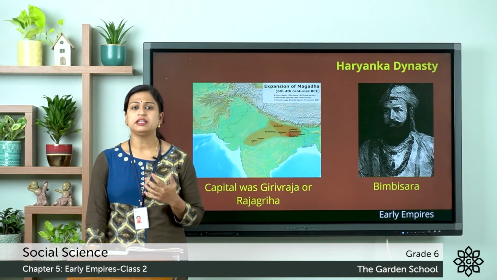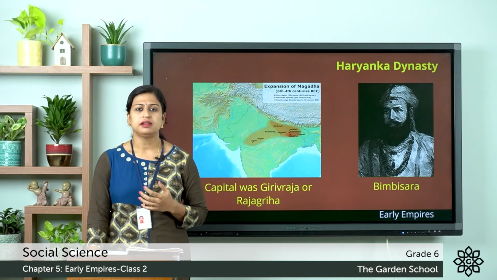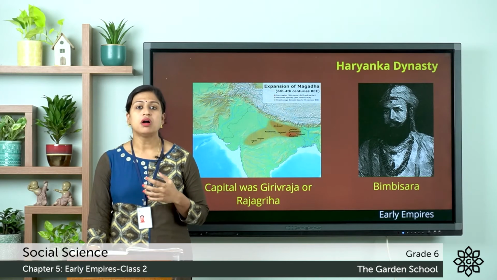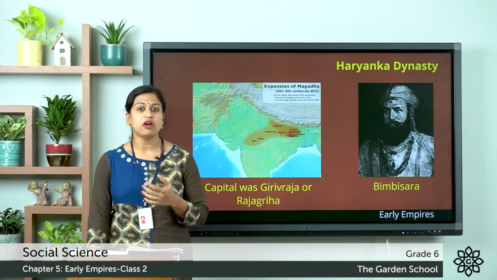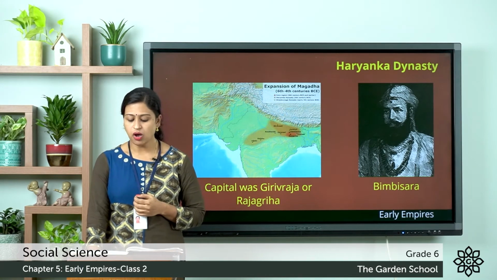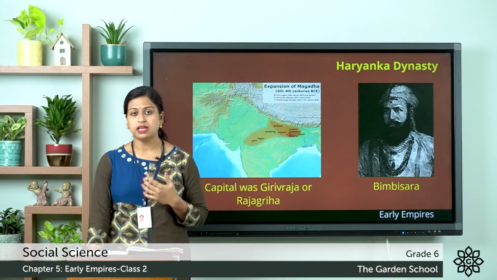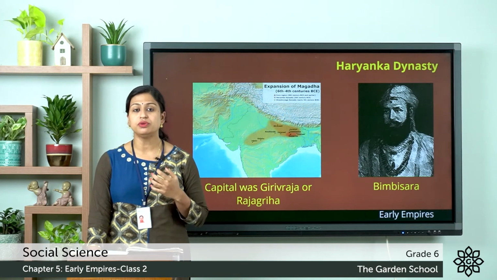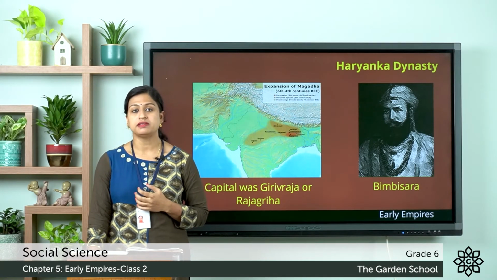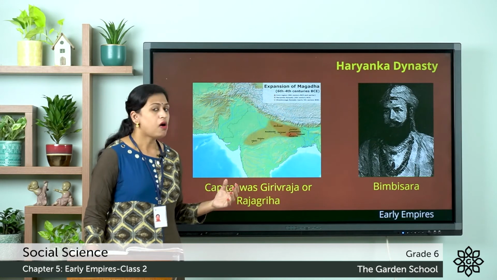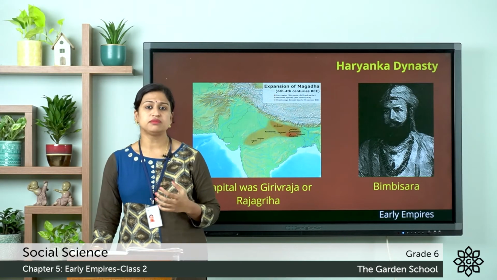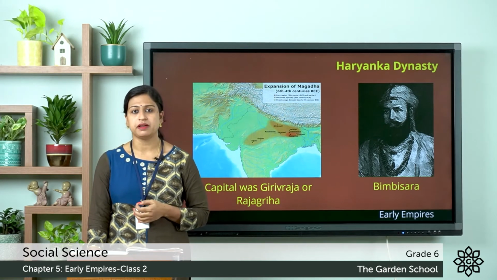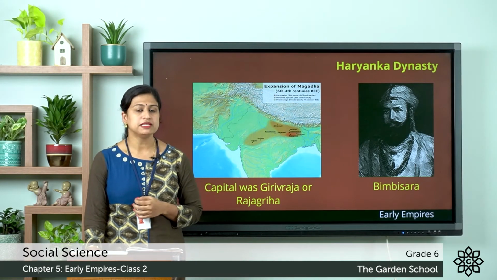Magadha a powerful kingdom by various means, like he married princesses of other kingdoms. He also conquered those kingdoms who were not friendly with him, and he also encouraged trade, and he also improved the means of transportation, and he also used iron for making weapons. So by all these means he was successful to make the Kingdom of Magadha an important Mahajanapada. So this was about Bimsara.